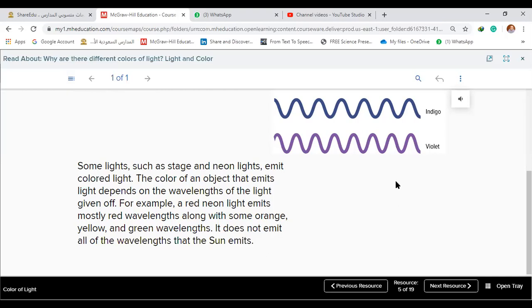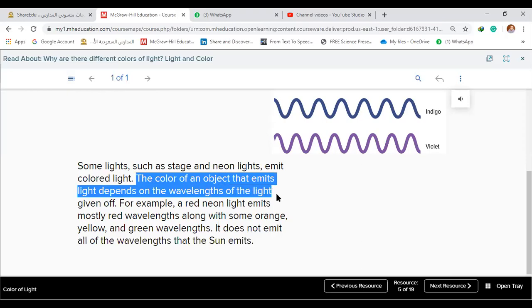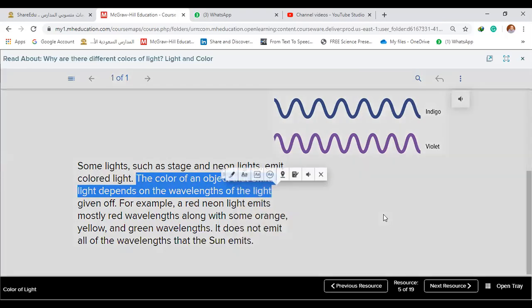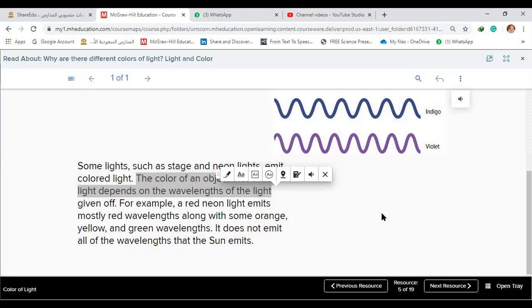Thanks, Hamad. Can you complete, Azuz? Some lights, such as stage and neon lights, emit colored light. The color of an object that emits light depends on the wavelength of the light given off. This is very important information: the color of the object depends on the wavelengths of light. Okay, for example, complete, Azuz.